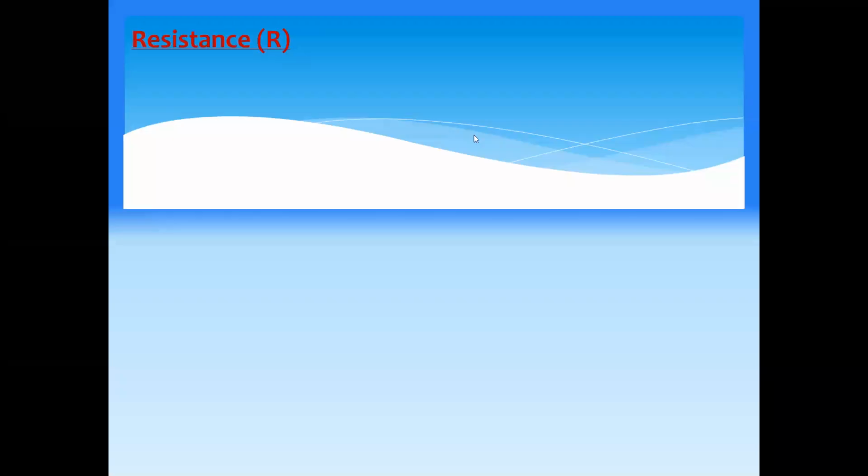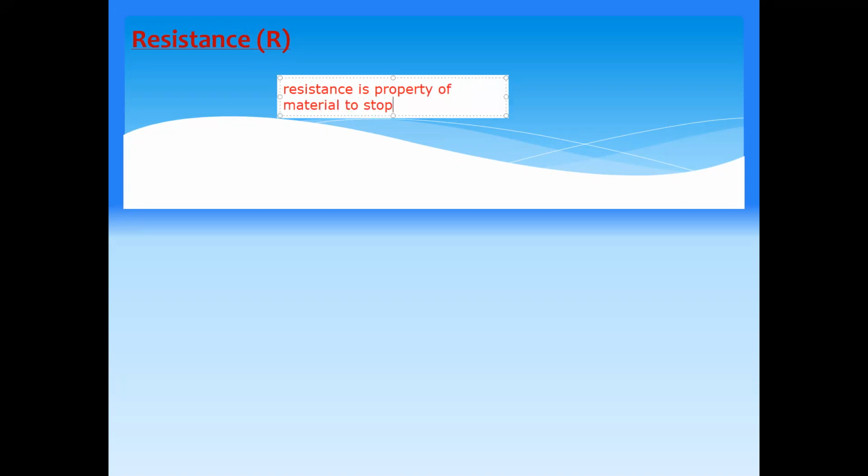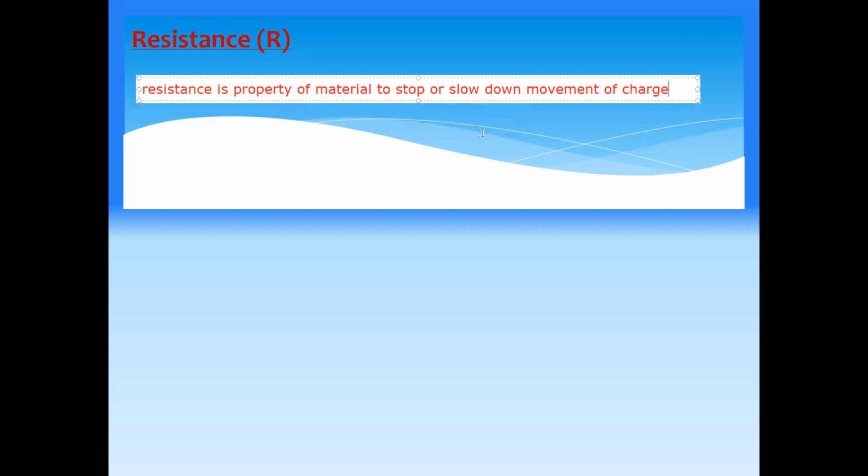The third quantity which is important in electricity is known as resistance. What is the meaning of resistance? Resistance means the property of a material to stop or slow down the movement of the charges. So when the material tries to stop or resist the movement or the flow of the charges, this property of a material is referred to as resistance.